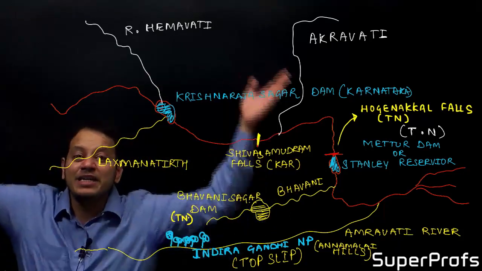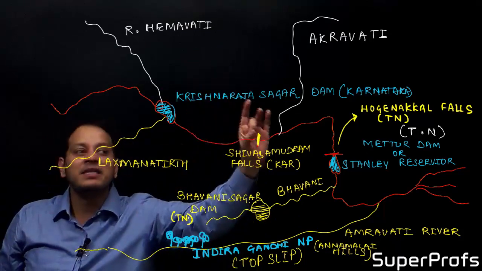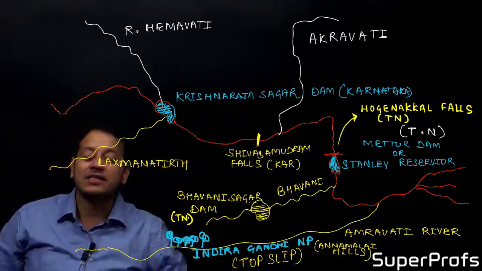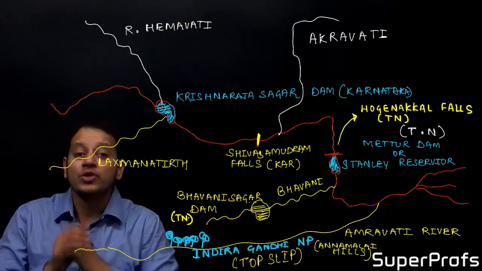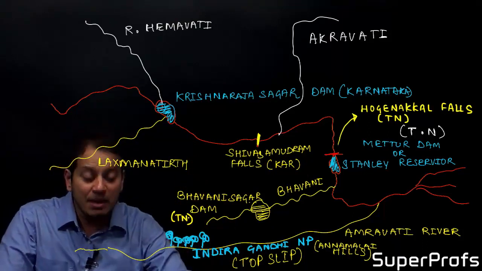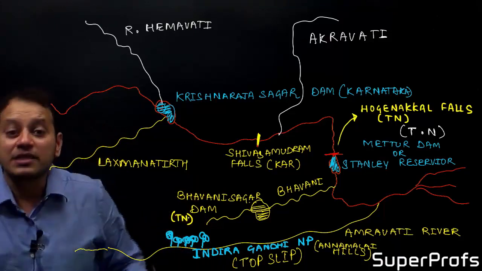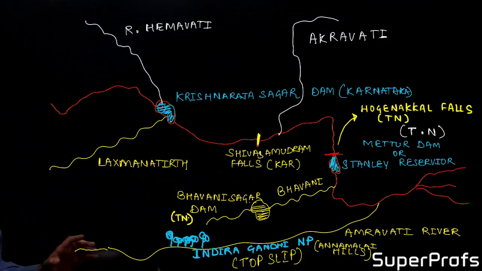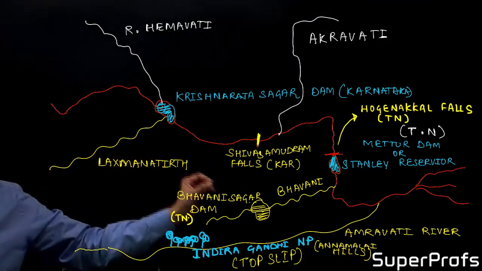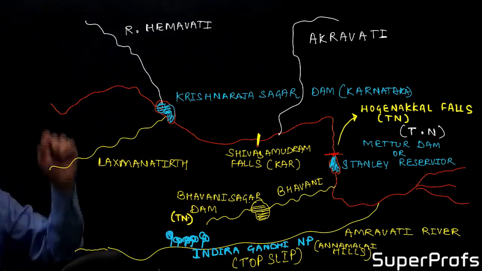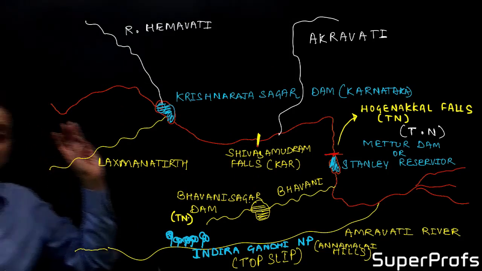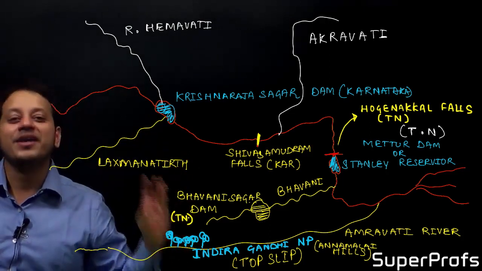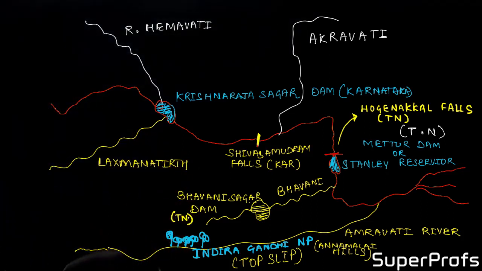When river Kaveri jumps onto the Tamil Nadu plains, there is the famous Hogenakkal Falls located in Tamil Nadu, and Stanley Reservoir is constructed, also known as Mettur Dam. Remember that Hogenakkal Falls are where river Kaveri jumps into the Tamil Nadu plains. So this is all about river Kaveri. You can draw this diagram, look at it in the atlas, and we'll meet again with the next river, river Narmada. Again, river Kaveri is the only perennial river of the Peninsula. So thank you very much.